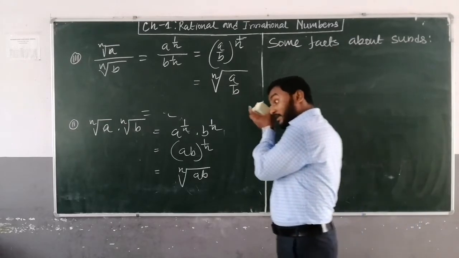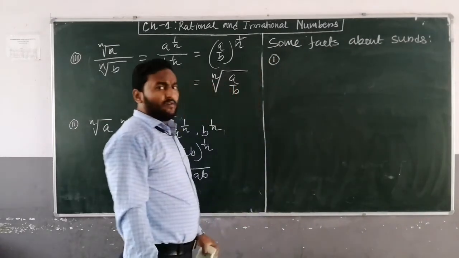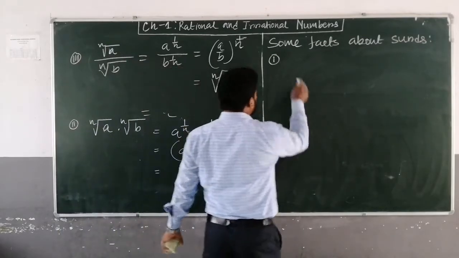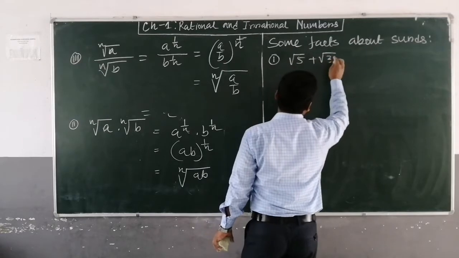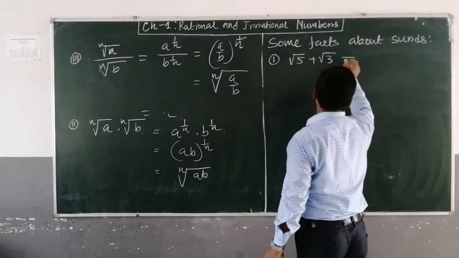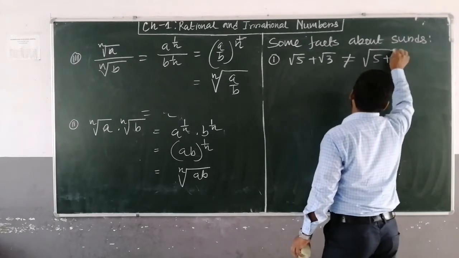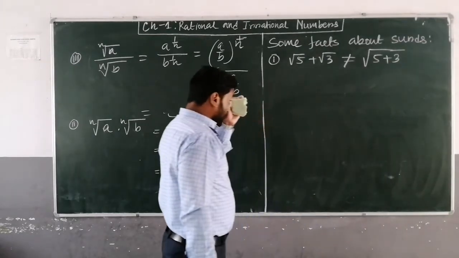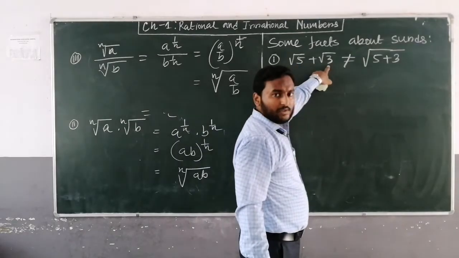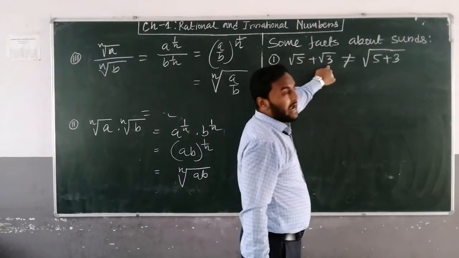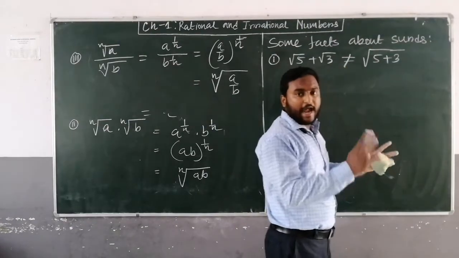Okay, some facts about surds. First of all, suppose root 5 plus root 3 is given. This is not equal to root of 5 plus 3. Okay, if under root 5 is there and under root 3 is there, these cannot be added together. These two are not equal, so we can't add them.